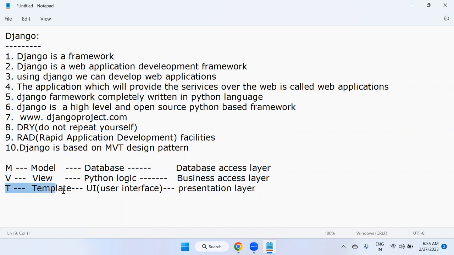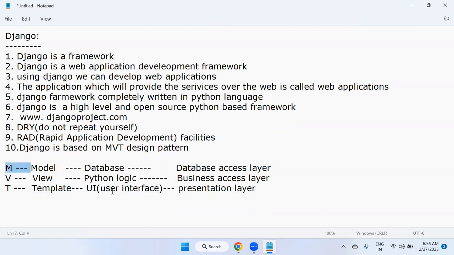And what does template mean? Template means HTML, CSS, JavaScript, Bootstrap, jQuery. In this area, I'm going to discuss HTML, CSS, JavaScript, Bootstrap, jQuery, all the basics which are required for us. Template, UI, user interface: what the end user is going to see on the screen. The moment he sends a request to the server and we get the response from the server, a web page is displayed to us. That is the user interface, the presentation layer. We implement it by using UI technologies: HTML, CSS, JavaScript, Bootstrap and so on.